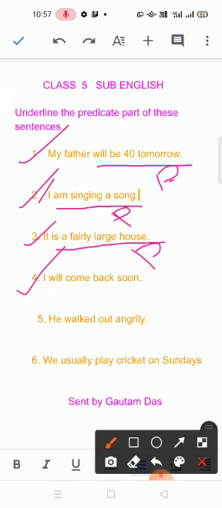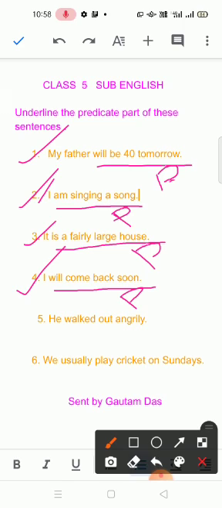These 4 words, will come back soon, are the predicate part of this sentence.